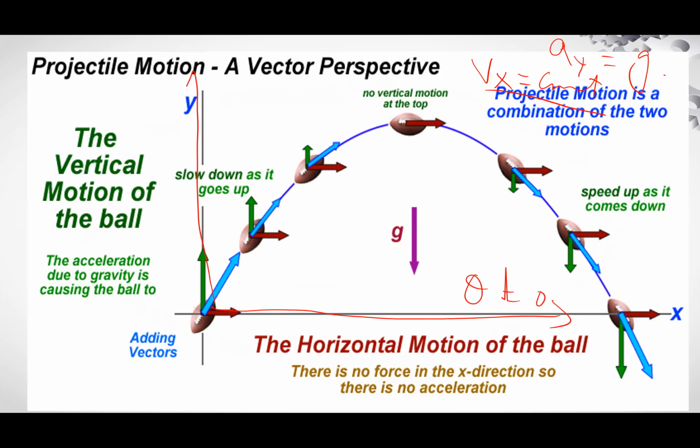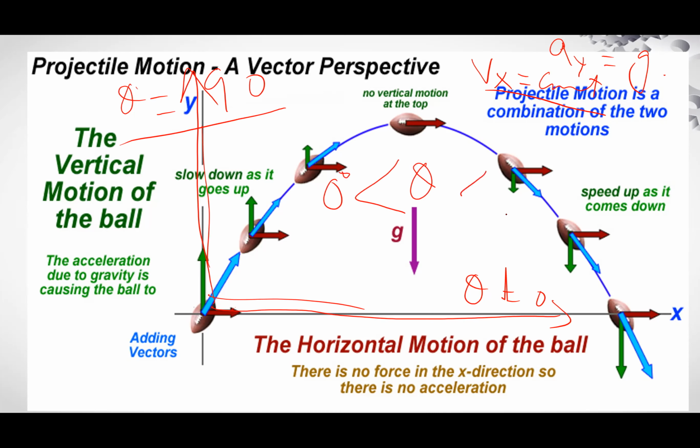If a body is moving along this axis, it makes an angle of 90 degrees. Between these lines, theta is greater than 0 degrees and less than 90 degrees. So if a body is moving with an angle theta greater than 0 and less than 90 degrees, the motion of that body is called projectile motion.